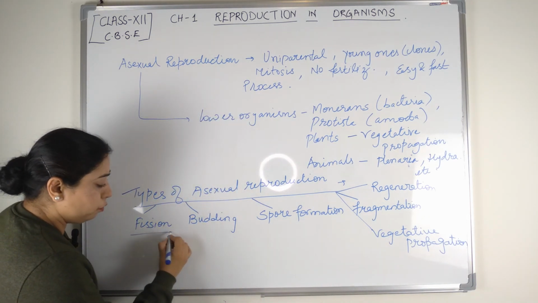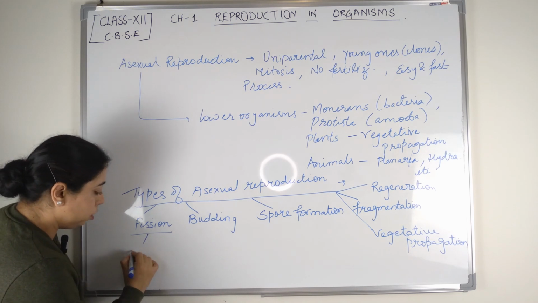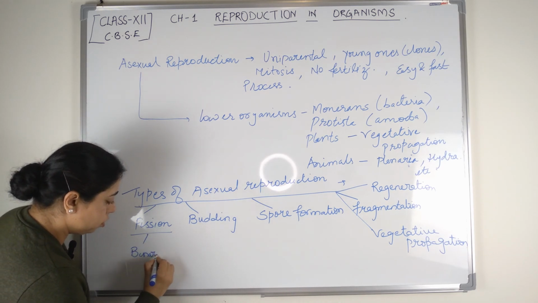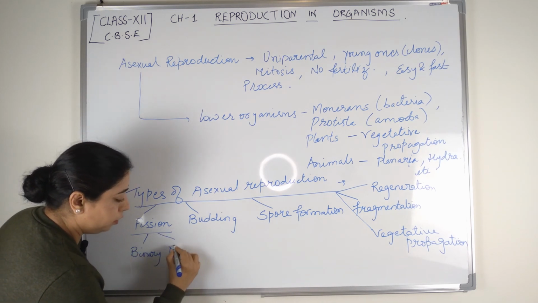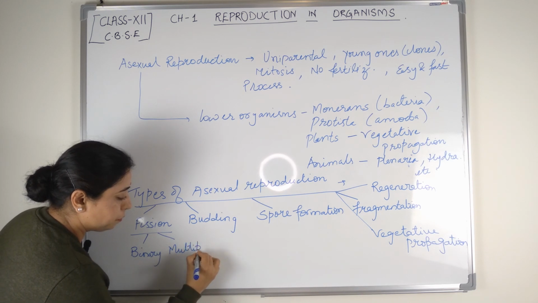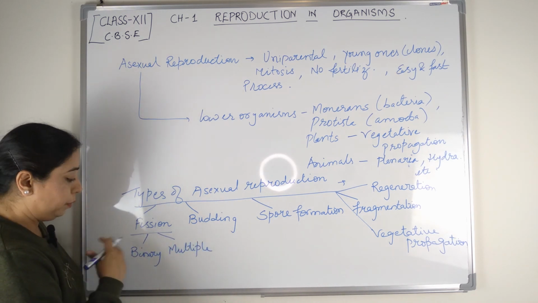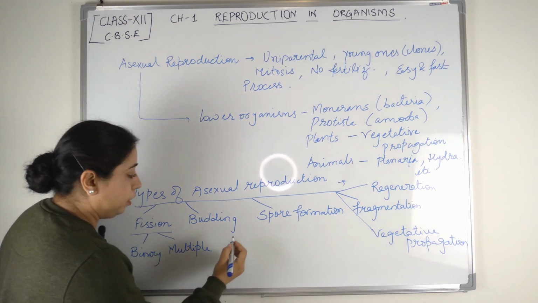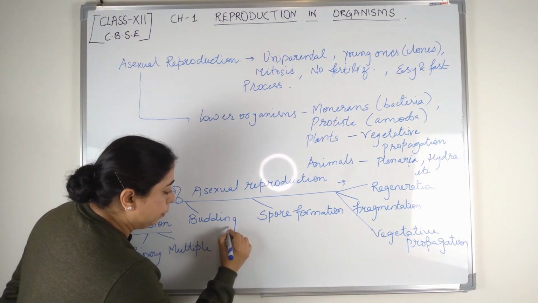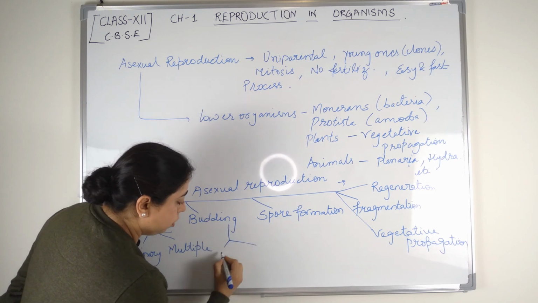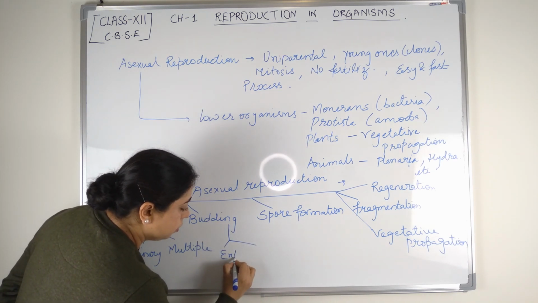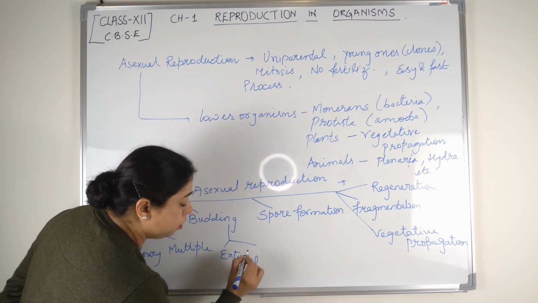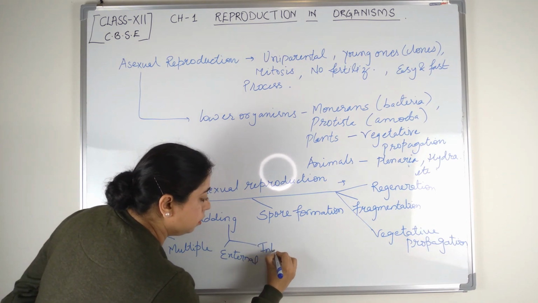Under fission, we will be talking about binary fission and multiple fission. We'll take examples individually for each of these and then explain. Under budding, we'll talk about budding seen externally, that is external budding, and internal budding.